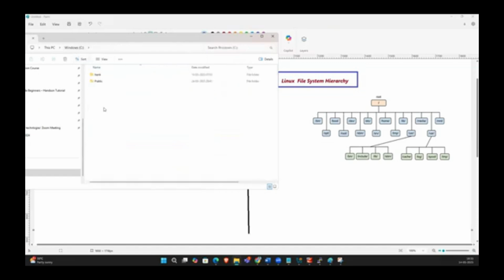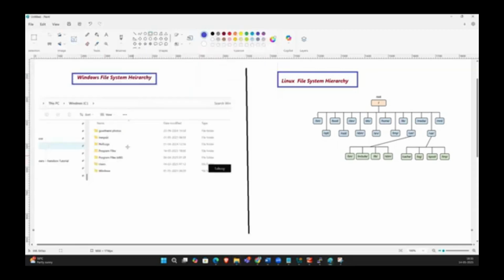And Users, for example, Hari user. So every directory has its own purpose, the same as in Linux. The Linux file system hierarchy also has directories, each with its own purpose.